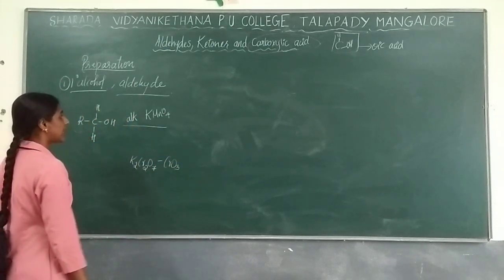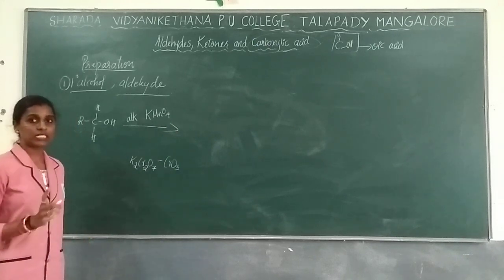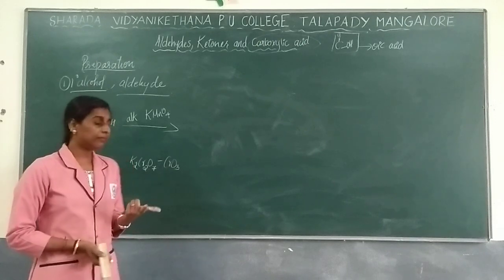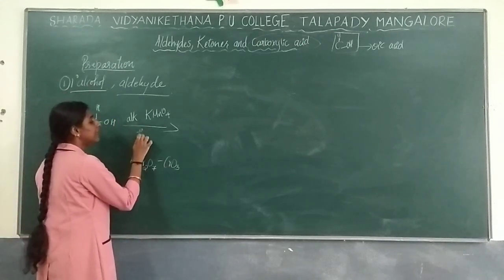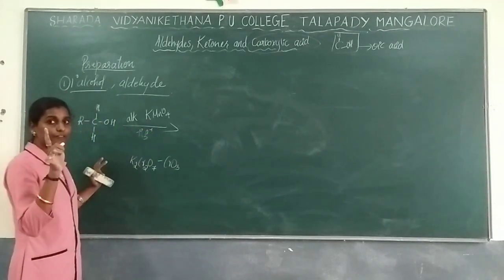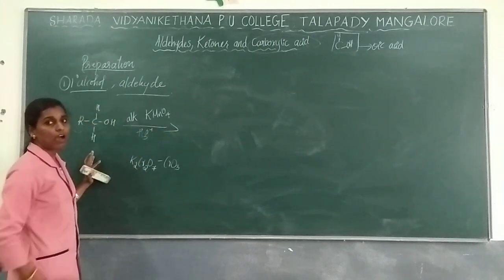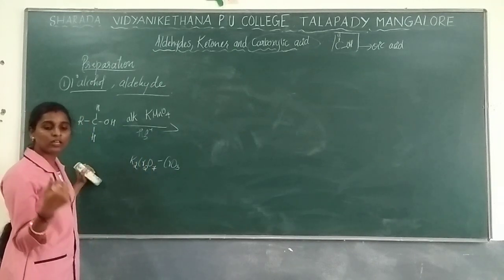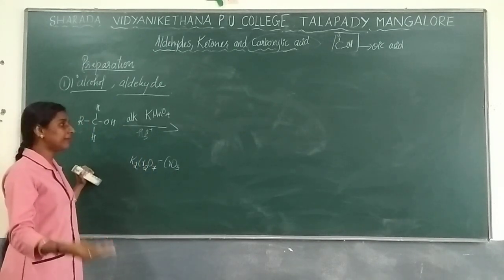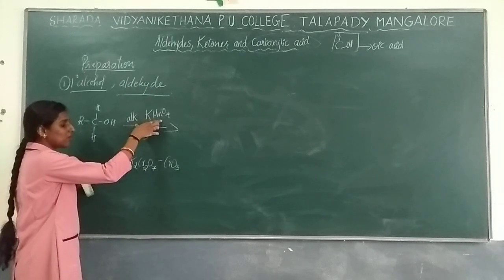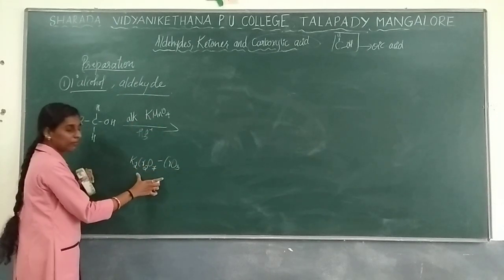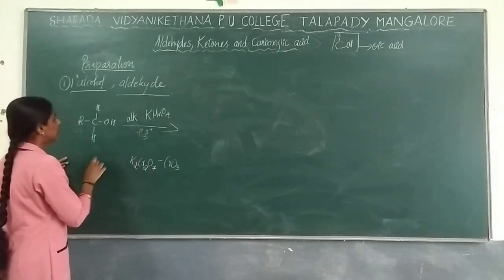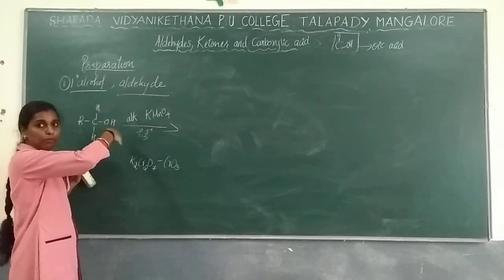But remember, this reaction will be done either in an acidic medium, alkaline medium, or neutral medium. Any one of these media is required. Otherwise, your primary alcohol will stop at the aldehyde. In the presence of an acidic, alkaline or neutral medium, this reaction will continue. Mainly here oxidation will be done, so the oxidizing agent is always given to remove water molecules.